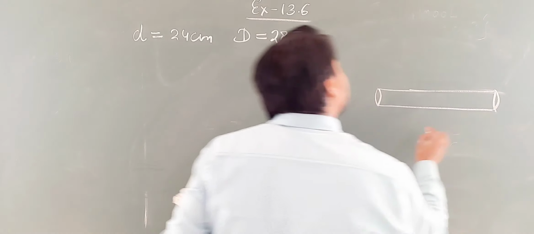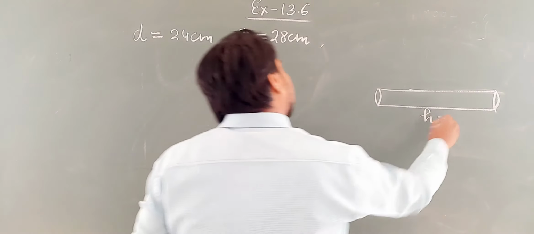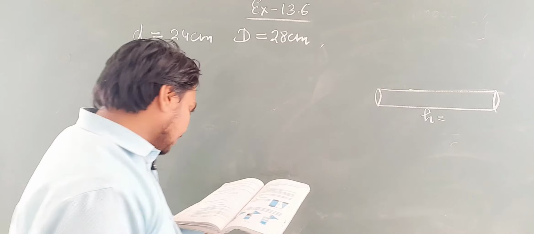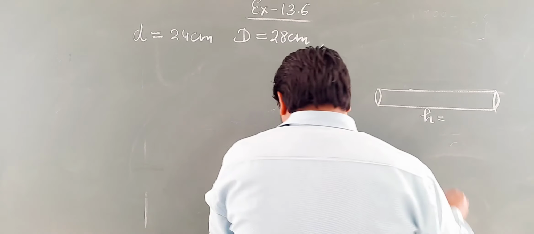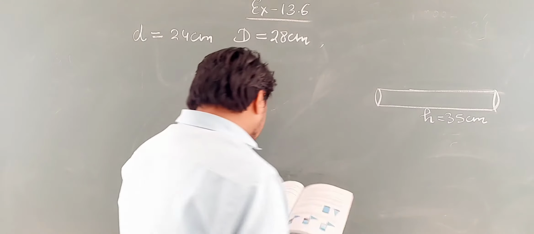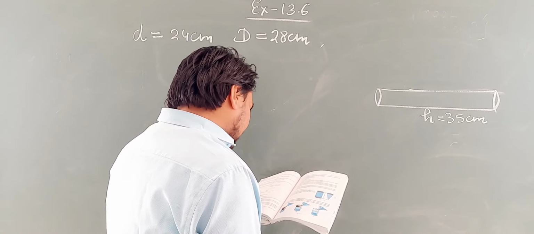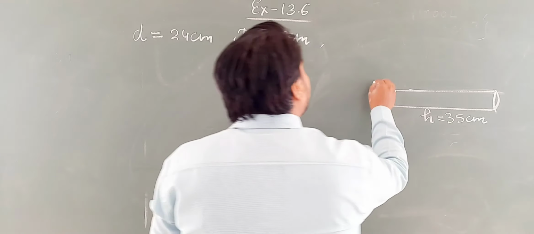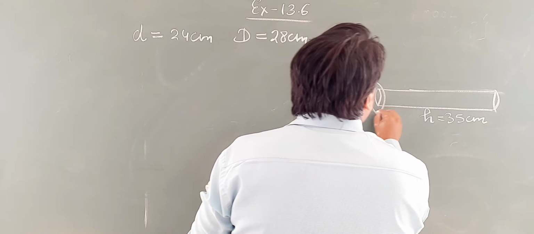Like this. So the height of the cylinder, meaning the length of the cylinder, is given as 35 centimeter. So find the mass of the pipe. We have to find the mass of the pipe.